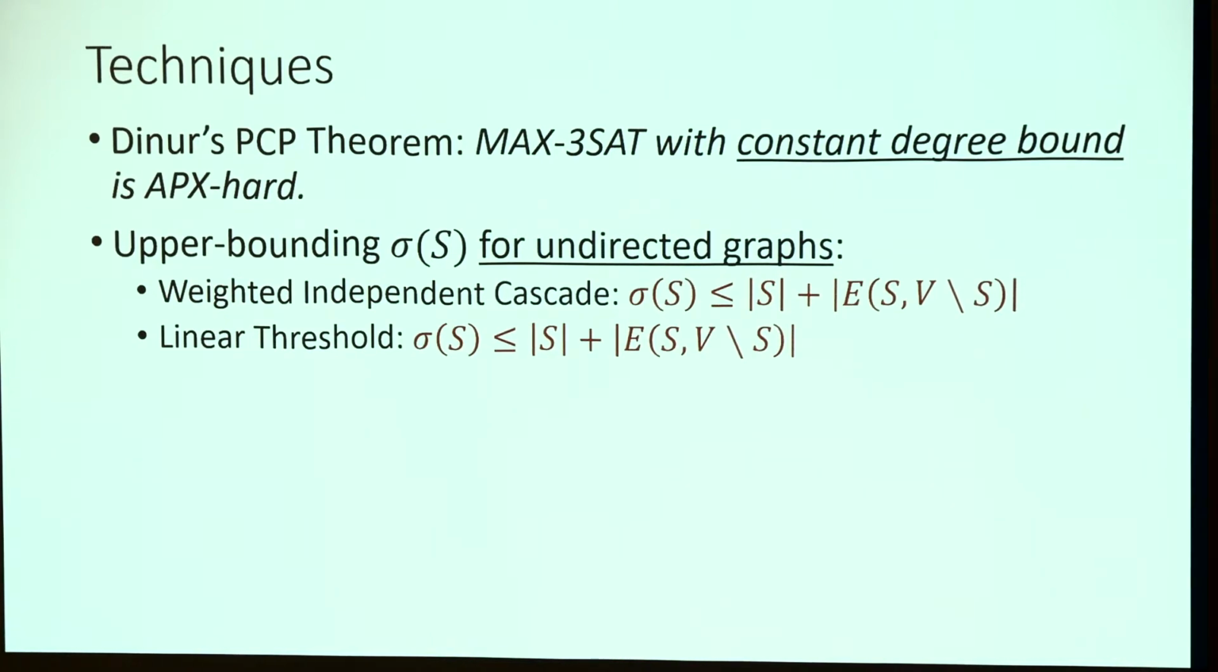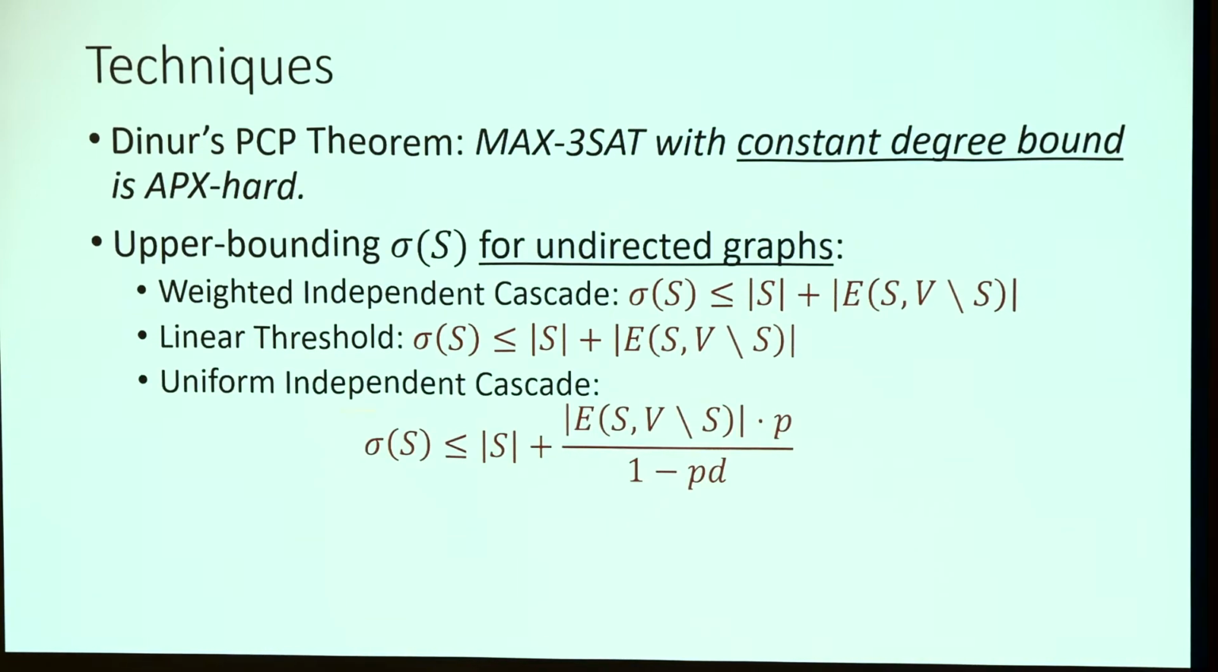In particular, even if the remaining part of the graph is well connected, which would be very helpful to the cascade, as long as S is weakly connected to the remaining part of the graph, the total number of infections would be limited. This observation holds for the weighted independent cascade model and the linear threshold model. For the uniform independent cascade model, this definitely doesn't hold because we can have p equal to 1 for all the edges, so we cannot bound sigma S locally.